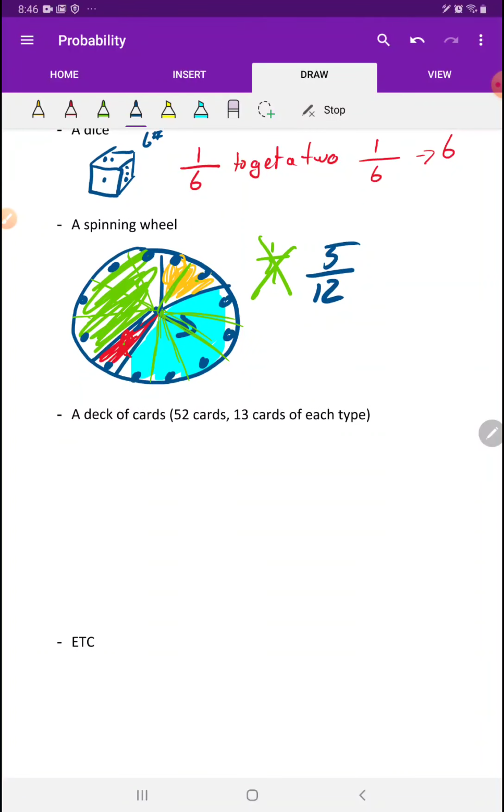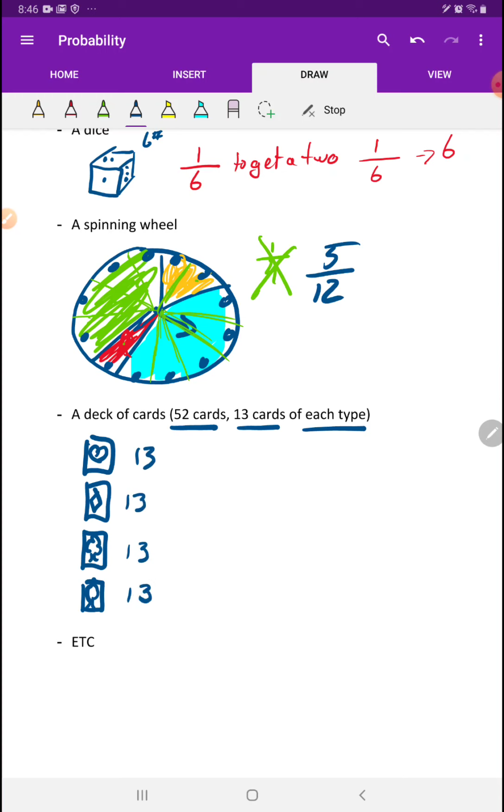Okay? Now a deck of cards, this one's really awesome. There's 52 cards in a deck. There's 13 cards of each type. And we know we've got hearts, we've got diamonds, we've got spades. I can't really draw a spade, but I'll try. There we go. And we've got, what am I missing? Clubs. No, that's a club, sorry. I just drew a club. This is a spade. There we go. Okay, so there's 13 of these, there's 13 of these, there's 13 of these, and there's 13 of these.